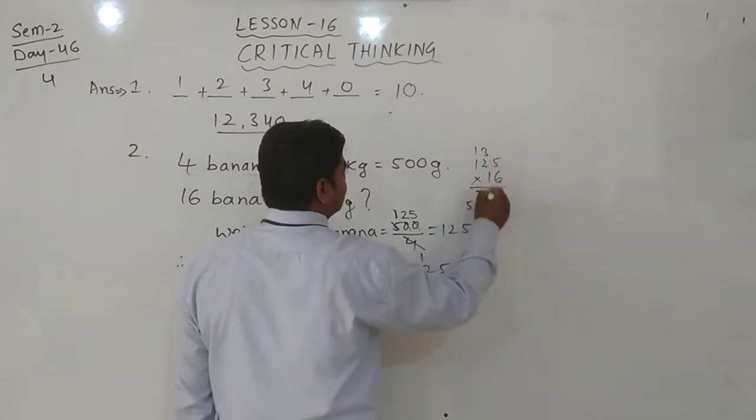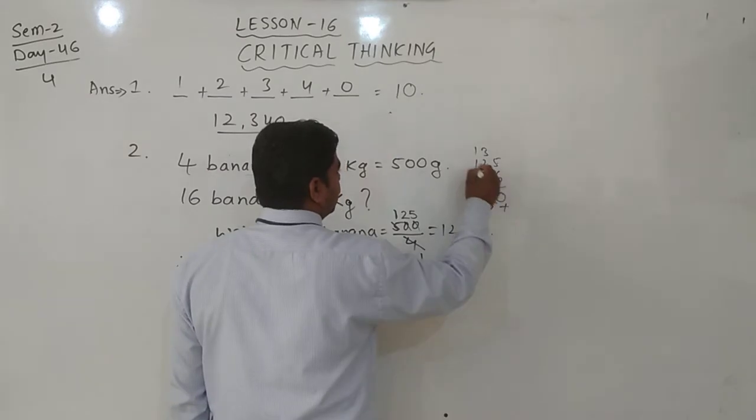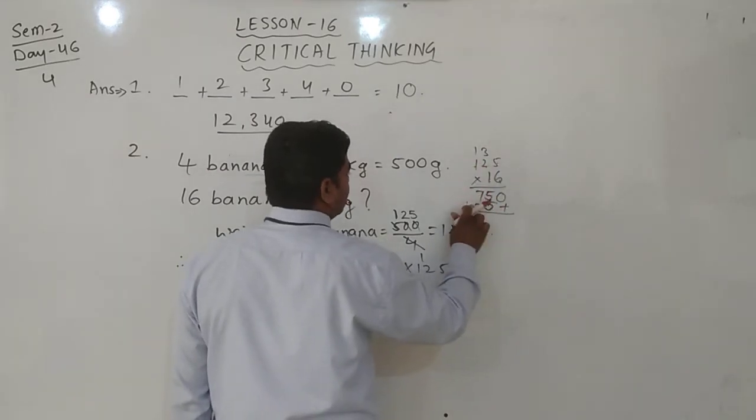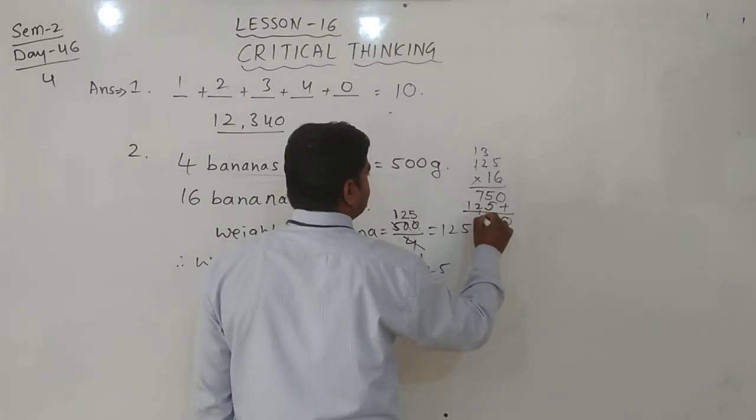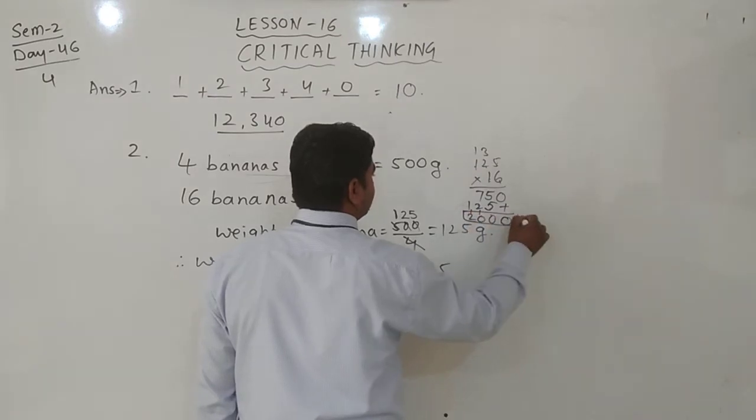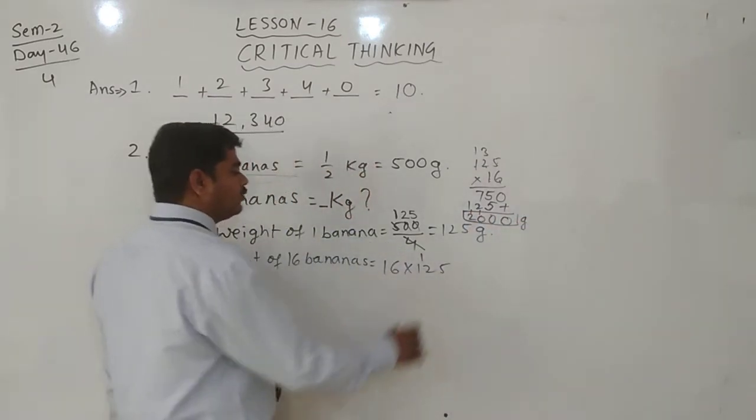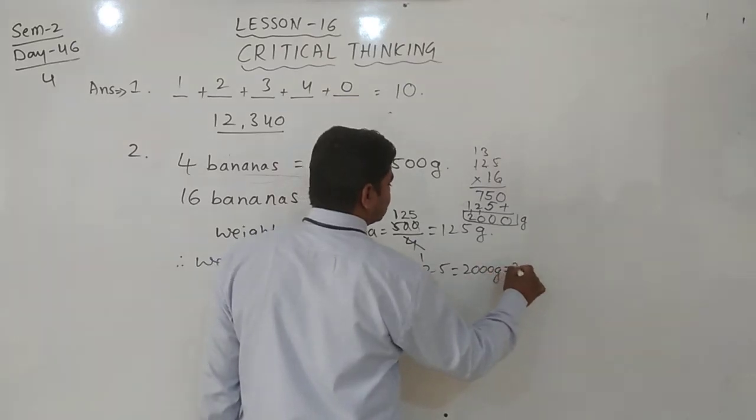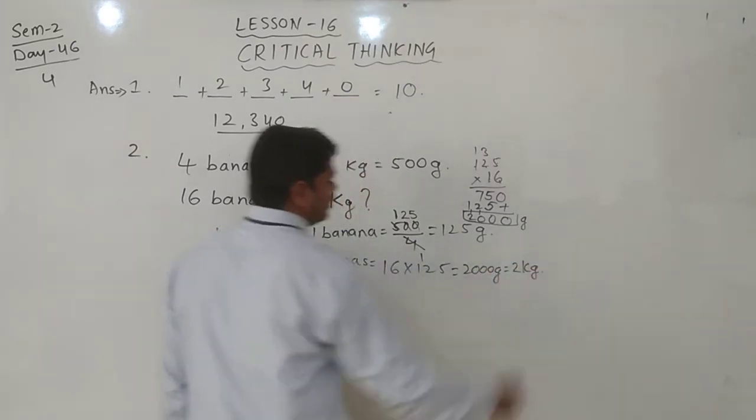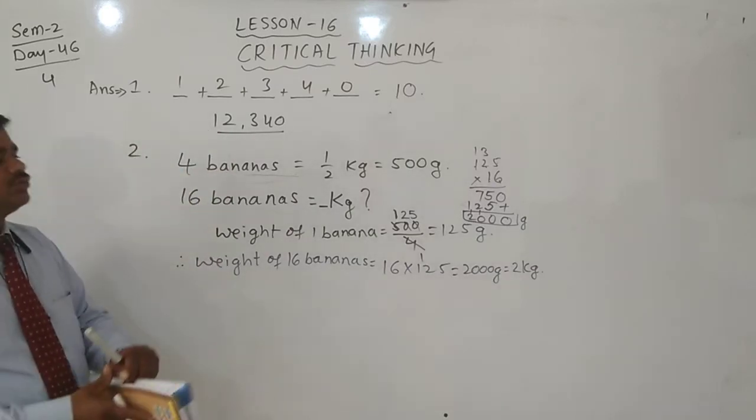125. 1 1 5 1 is 5. 1 2 is 2. 1 1 is 1. 1 it is. Yes. 2000 gram. Yes, how many grams? 2000 gram is nothing but 2 kilogram. Answer is what? 2 kilogram.